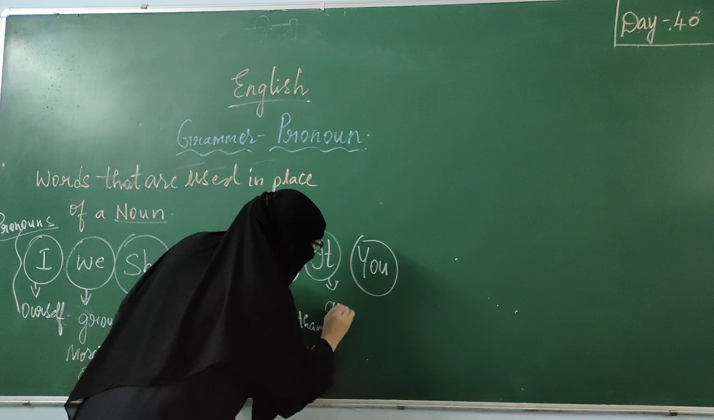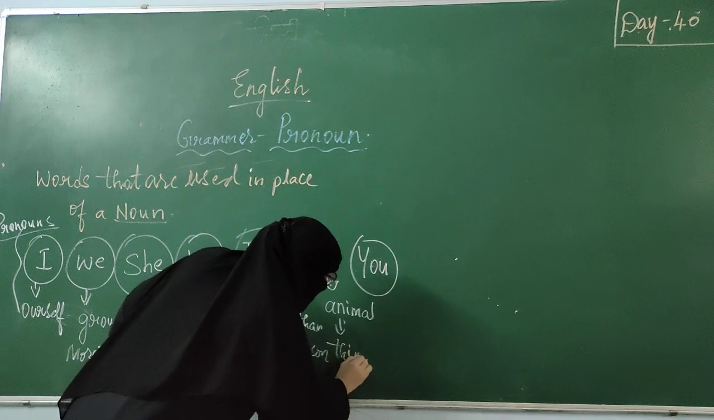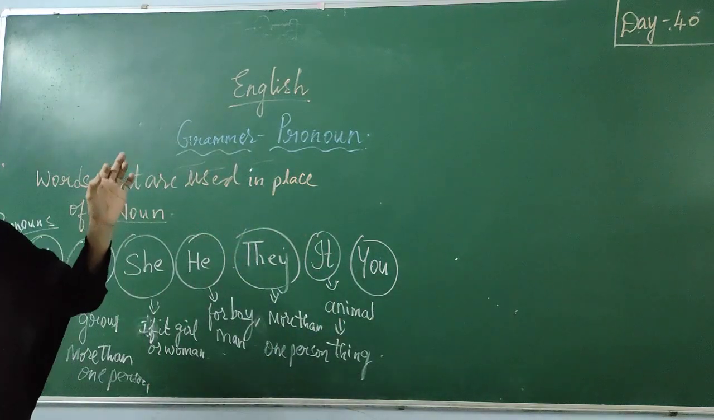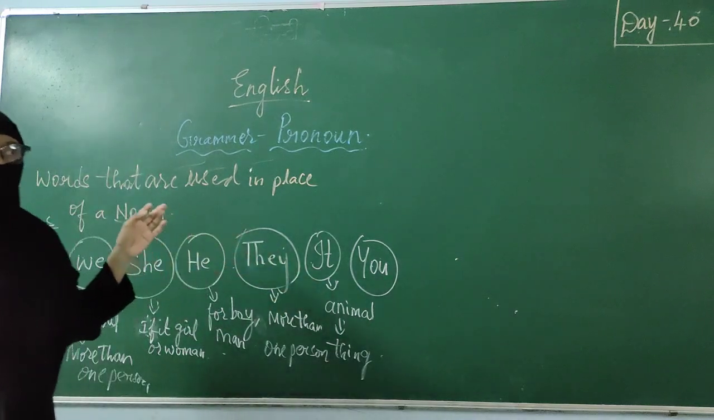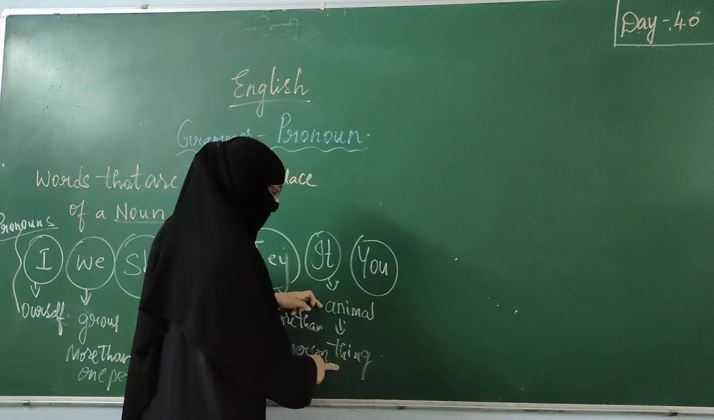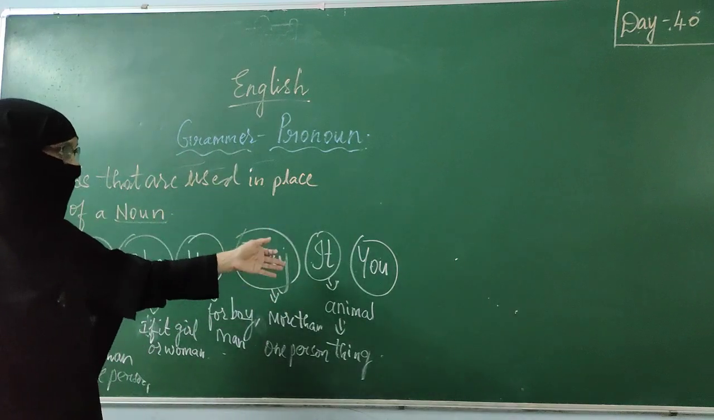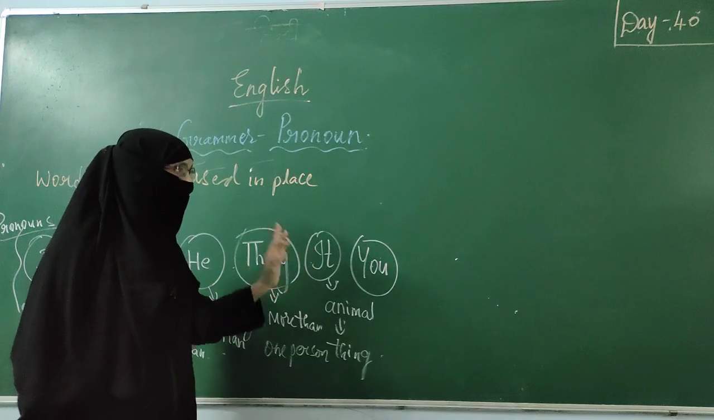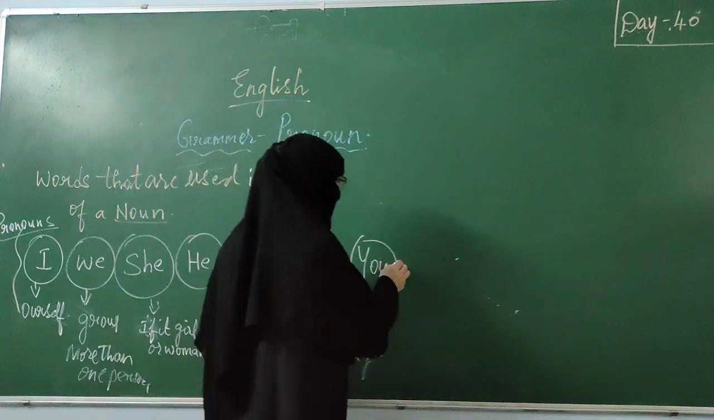It is used for animals and for things. The kite is flying. Instead of using the word kite, I use it is flying. The book is here. It is here. So, it is used for animals and things. Now, the cat is running. The dog is jumping. It is jumping. It is running. Remember, it we use only for animals and things.